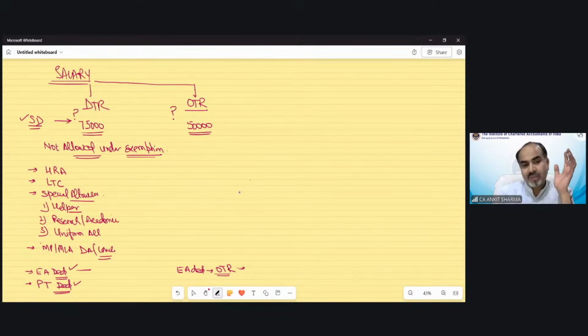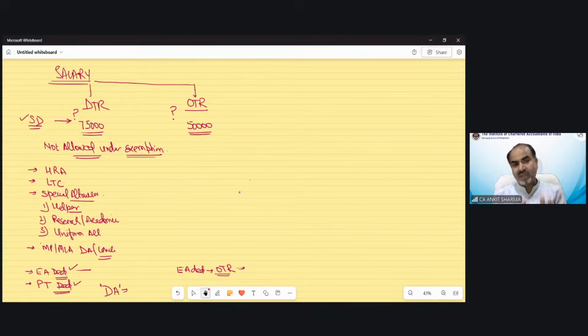One more thing, that is dearness allowance. Please be very careful about dearness allowance. You have to check whether it is as per retirement benefits or not, because in multiple cases, only if dearness allowance is as per retirement benefits can you consider it for the calculation of HRA, for the calculation of gratuity, etc. So you have to be very careful about the DA information, whether it is as per retirement benefit or not.